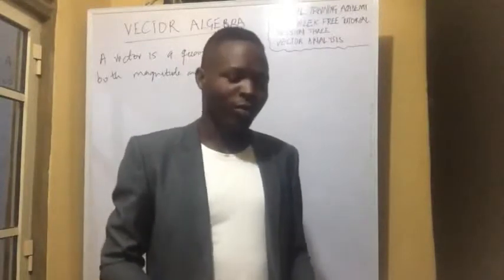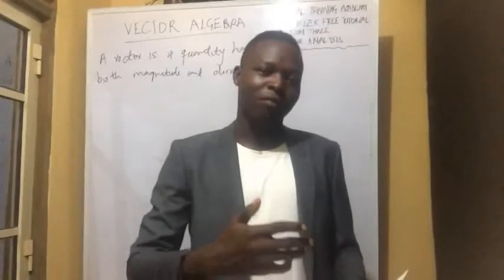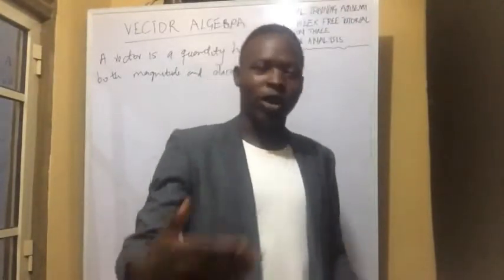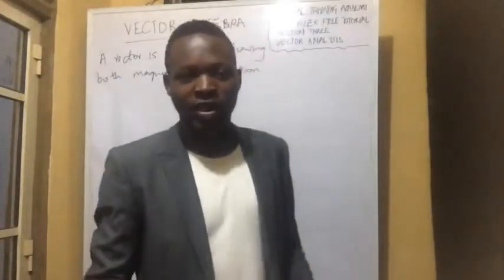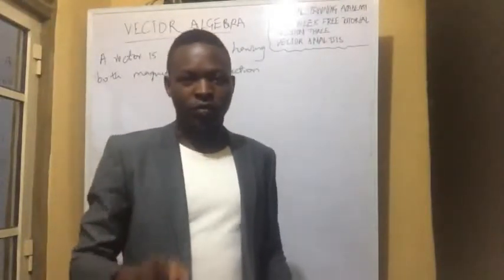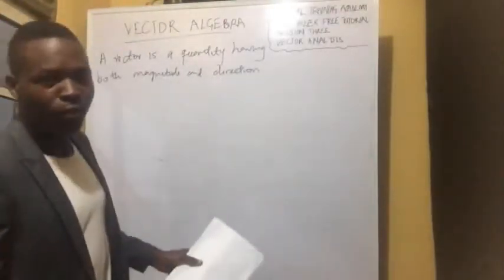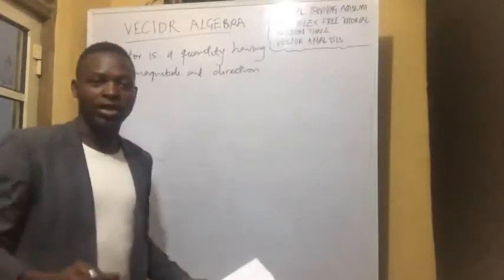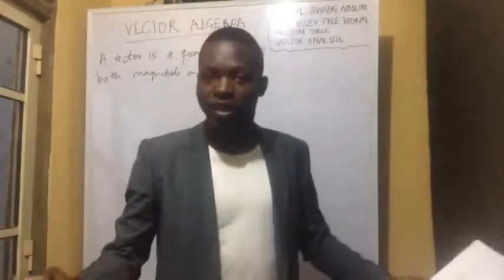So when we are talking about quantity that has a direction to it, that the detail about the direction is given, then we are talking about vector quantity. In the case of scalar quantity, then details about the direction is not given. Let me explain what I'm talking about to you. Let's say, for example, we are told that Adams moves from a point A, and we are told that he moves 3 meters.